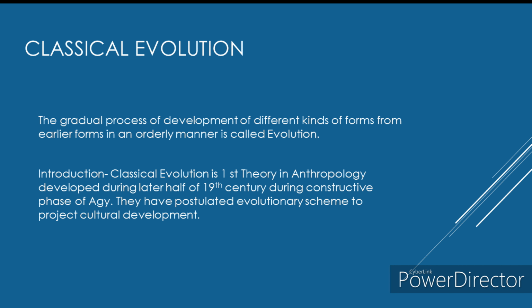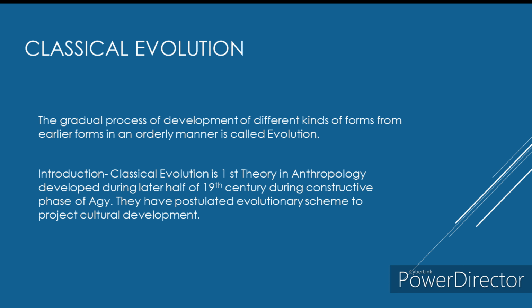The topic is classical evolution. Before that, we will see what is meant by evolution. The gradual process of development of different kinds of forms from earlier forms in an orderly manner is called evolution. It seems quite confusing, right? I will try to explain it neatly. Evolution is a gradual process.